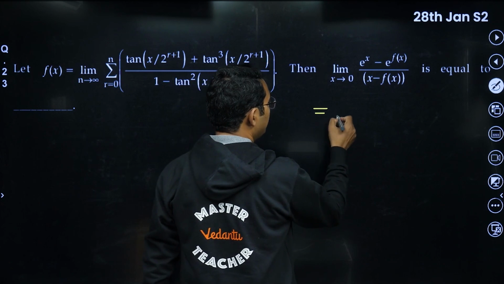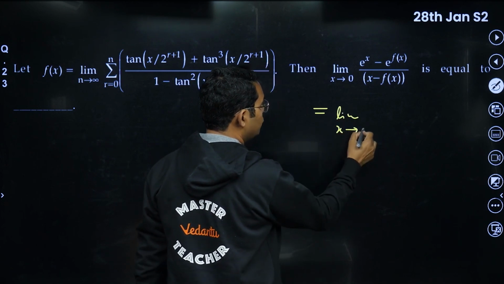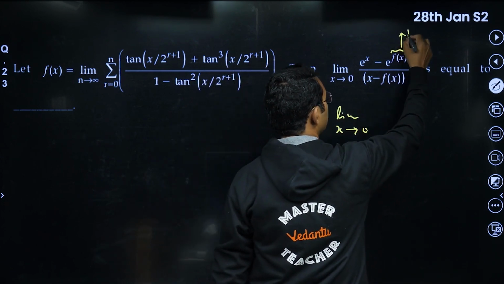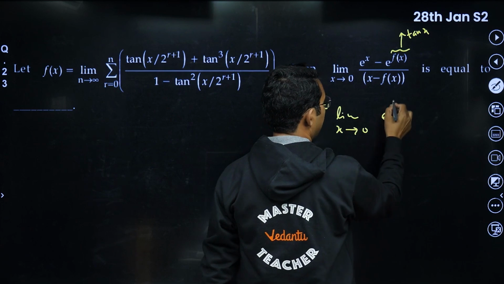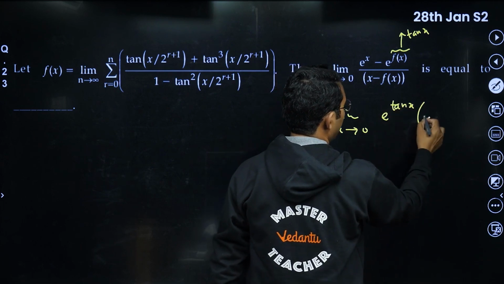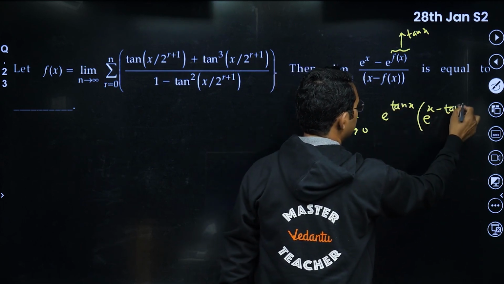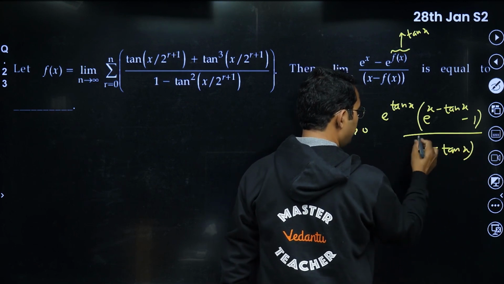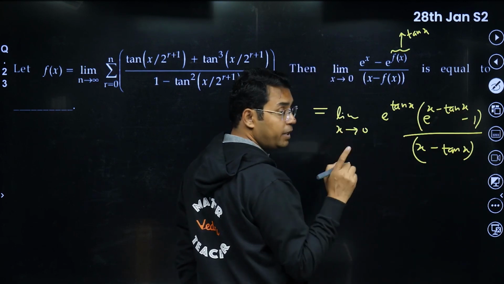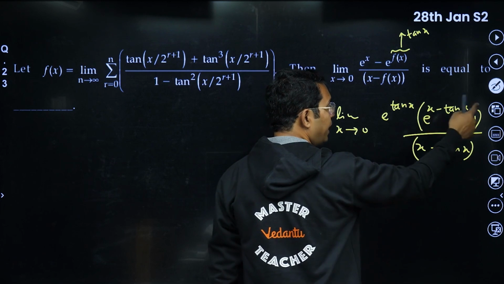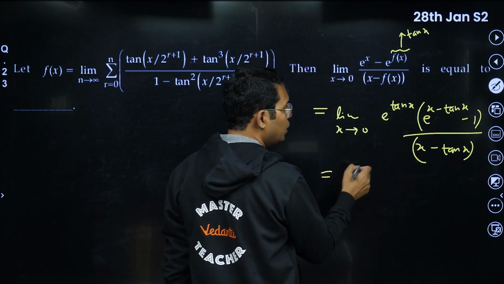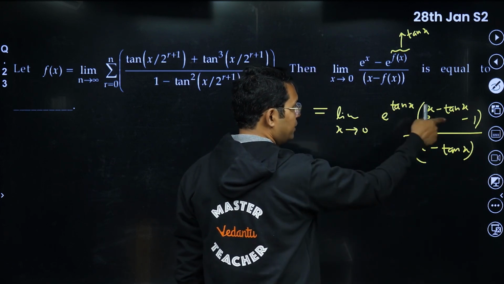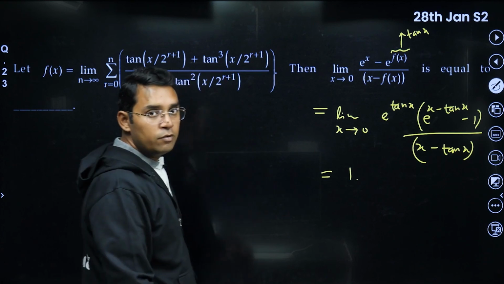This limit will become x approaches 0. We got f(x) to be tan x. If you take tan x common, it is (e^(tan x) minus 1) upon tan x, times tan x upon x, so a very standard limit. Not trigonometric, exponential: (e^t minus 1) upon t, where t is tending to 0. So this will be 1, this will also be 1, so the answer for this question will be 1.